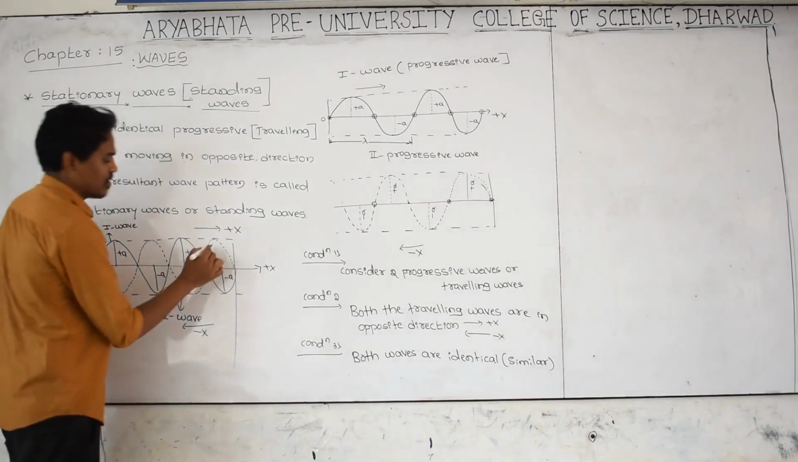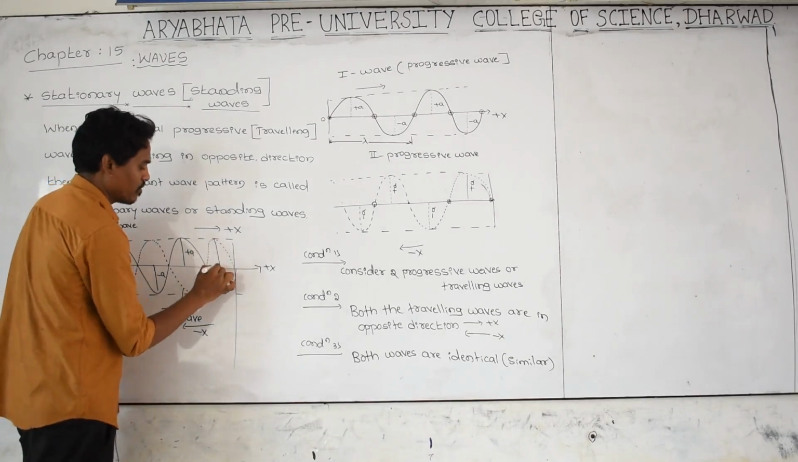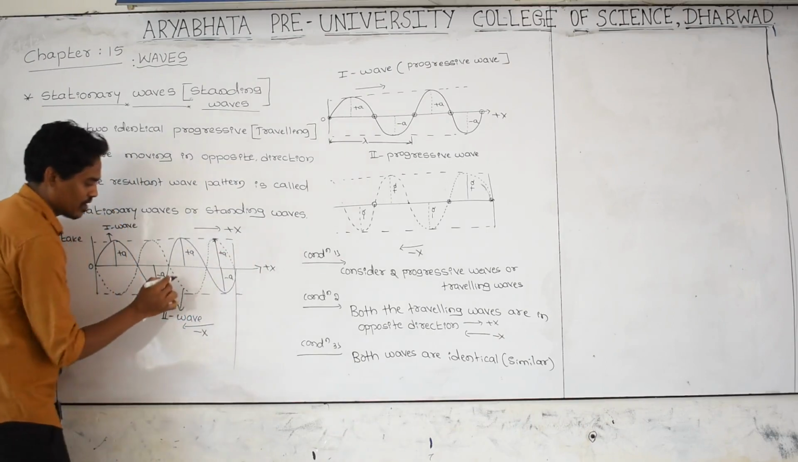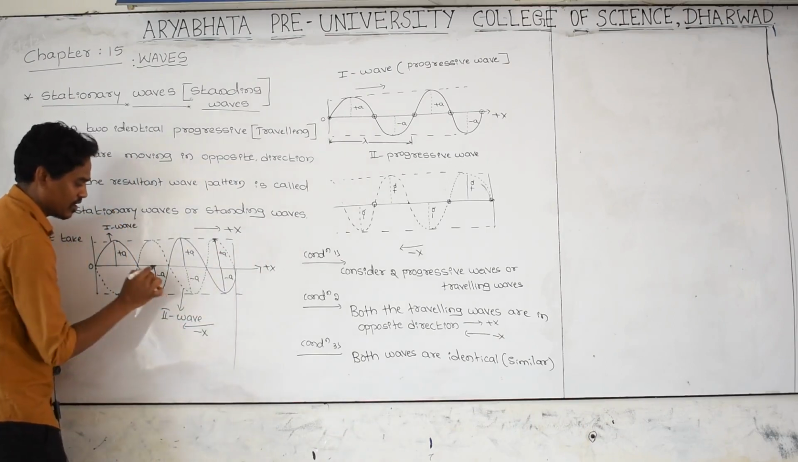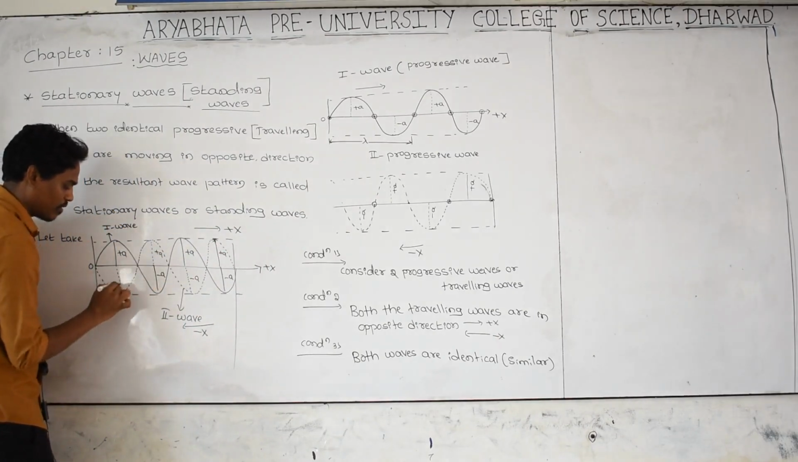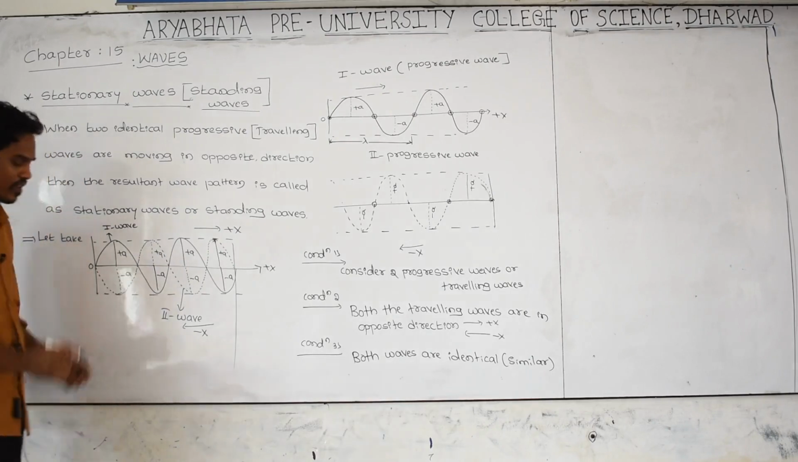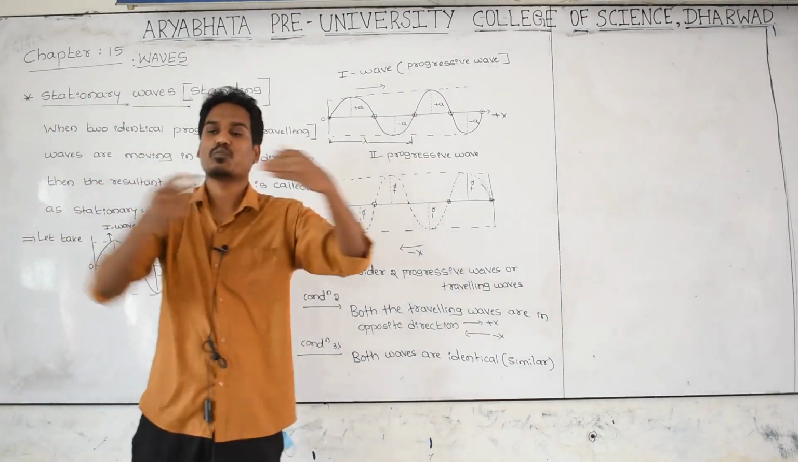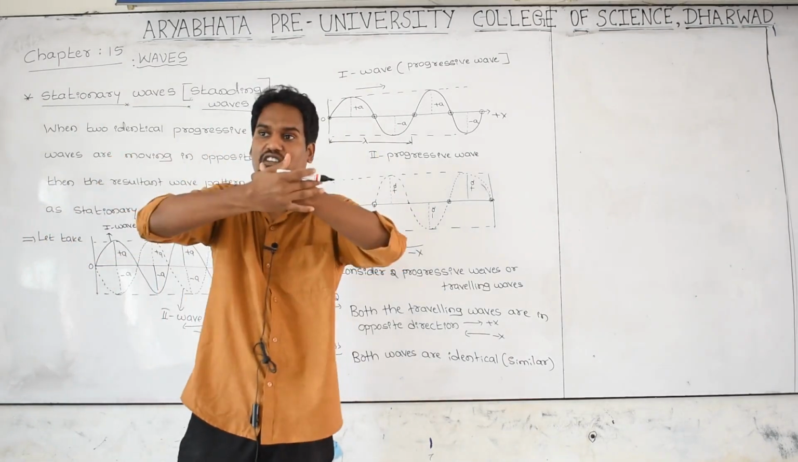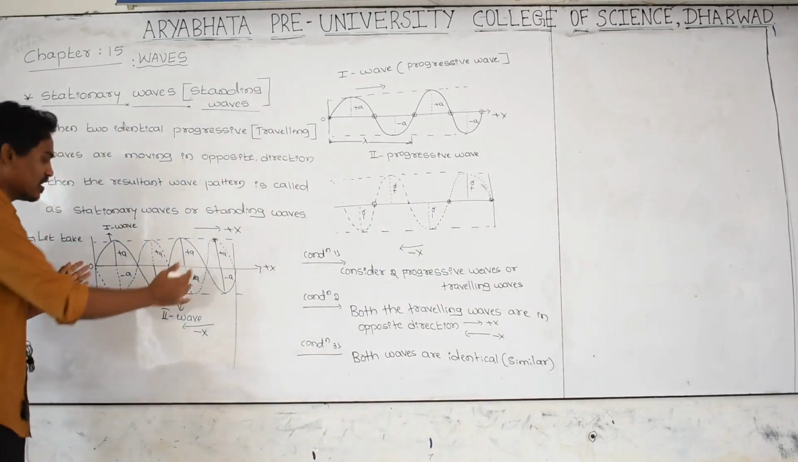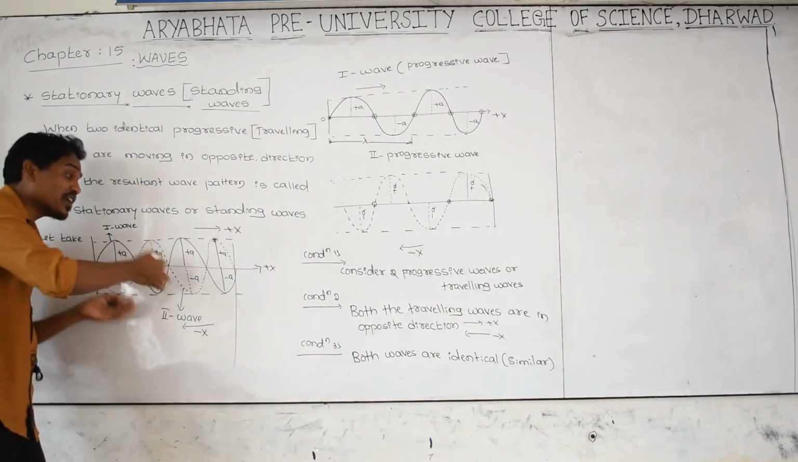And for this second wave, amplitude is plus a here, minus a here, plus a here and minus a here. One wave is moving in positive x, another wave is moving in negative x. Both the waves are merged, combined, superposed. Then the wave shape looks like this.